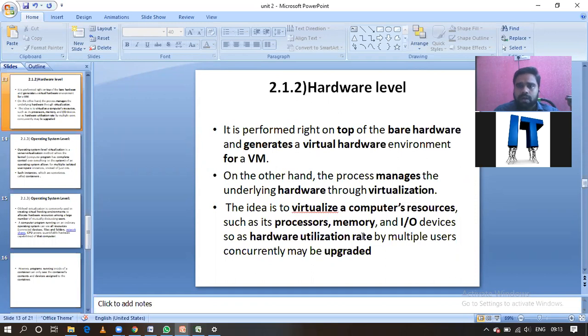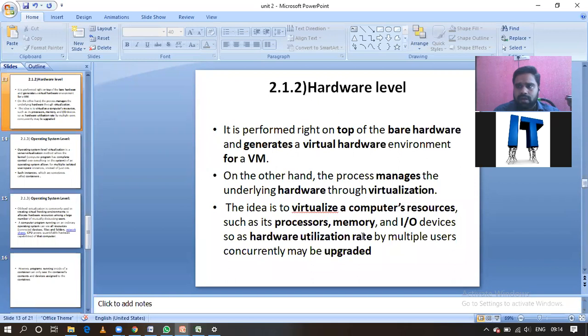Next, we are able to manage this virtual hardware with the help of virtualization. In virtualization, guys, what components are we going to virtualize? Hardware resources like processor, memory, and IO devices. What is the purpose of this? Utilization. The main purpose is that we can increase the utilization rate, guys.